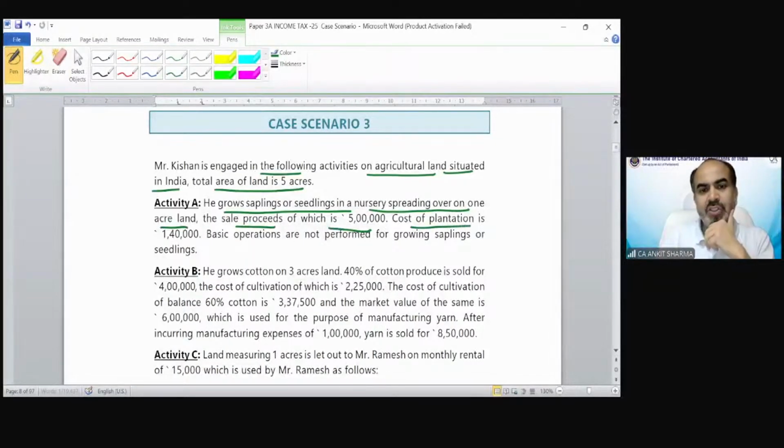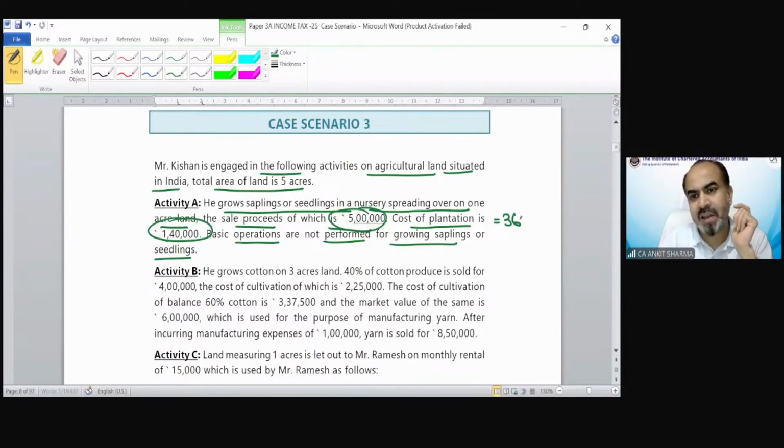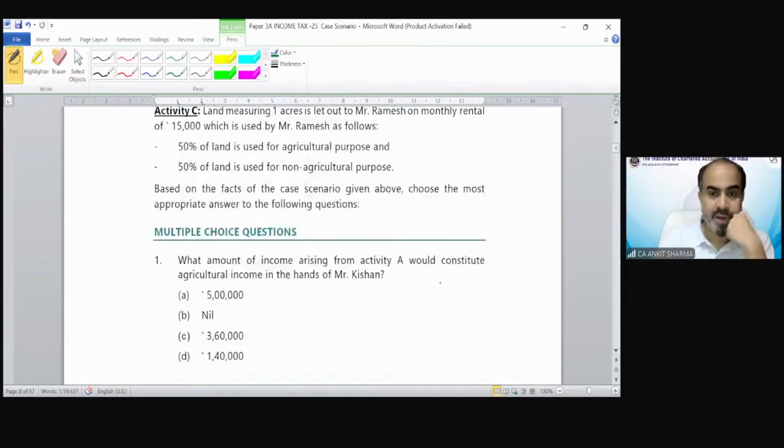Cost of plantation is 1,40,000. Basic operations are not performed for growing sapling or seeding. So the net income he is generating out of this 5 lakh is 3,60,000. The first question is whether the amount of income arising from activity A would constitute agricultural income in the hands of Mr. Kishan or not. So you have to answer this question first.